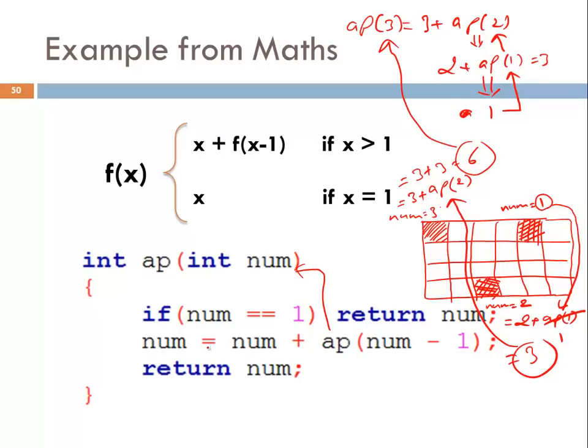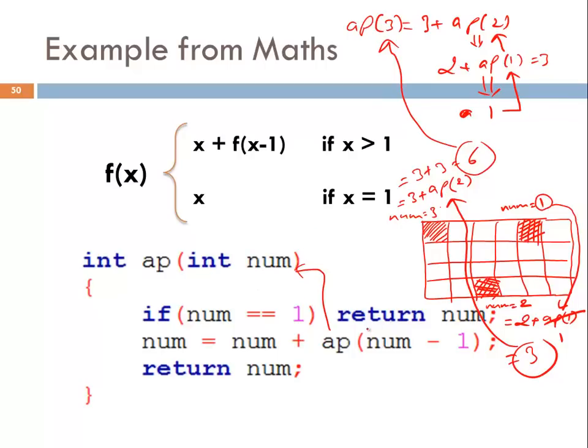So can you calculate how many times the AP function is called? Yes. First it is called from here, then the second call, then the third call. It's called 3 times. And how many return statements have been made? First return, second return, and finally this will also return to this. So 3 returns are made. You can see from here also: 1 return, second return, and third return. 3 returns are made.